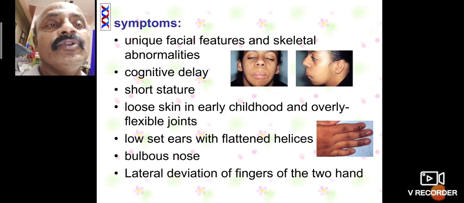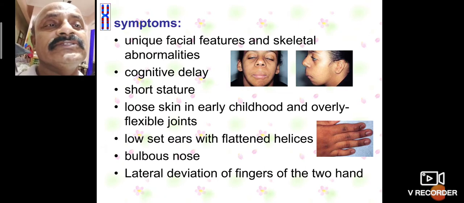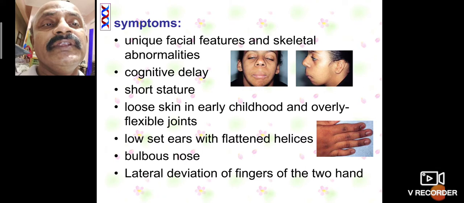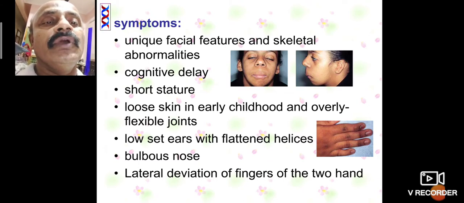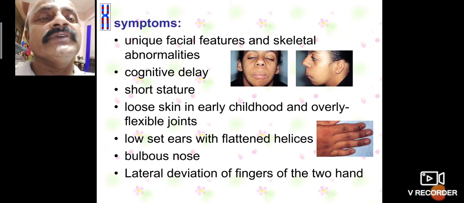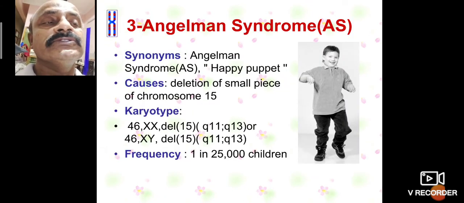Symptoms: unique facial features and skeletal abnormalities. So cognitive delay, short stature, loose skin in early childhood and overly flexible joints. So low set ears with a flattened helix, bulbous nose, lateral deviation of fingers or more. So this is also the second one.